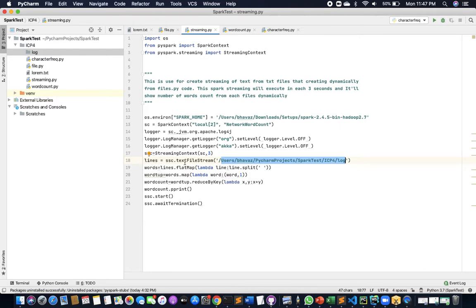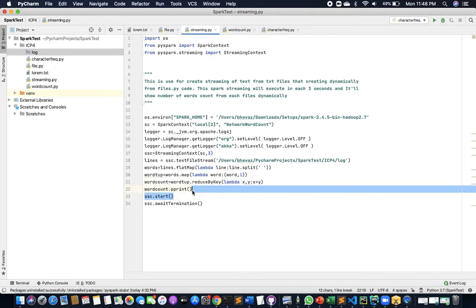Those lines will be flat mapped with a lambda function by splitting each and every word by space. So each and every word will be present in the words variable. The words variable will be mapped with a lambda function. This is for counting the words, and they will be reduced by this lambda function.